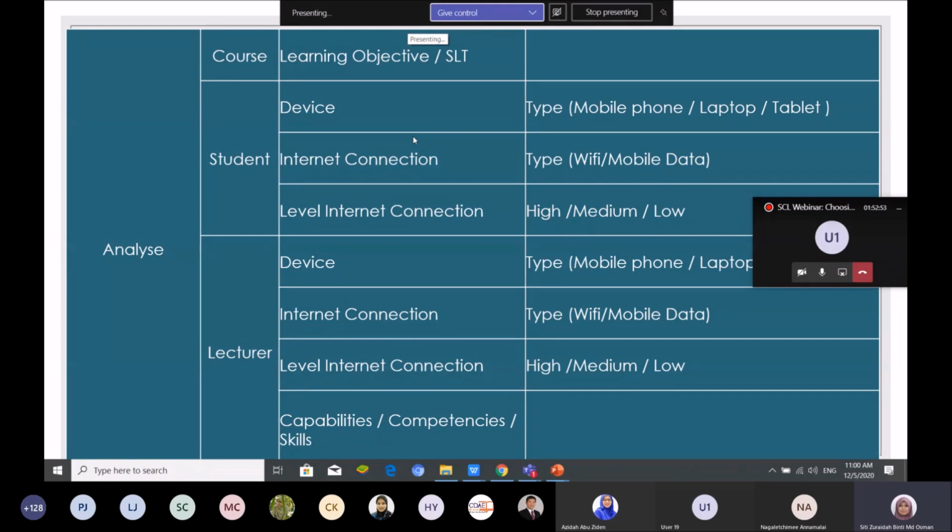And then you need to analyze the students, starting with their devices. You can give a simple short survey to your students: what type of device are they using, mobile phone, laptop, or tablet? So that when you design your online teaching and learning, you know what type of application or tools you are going to use.